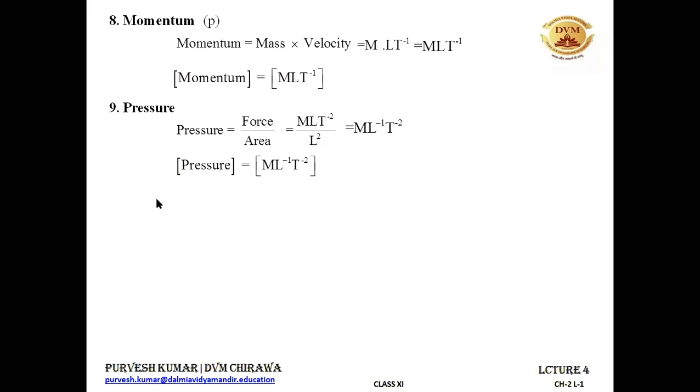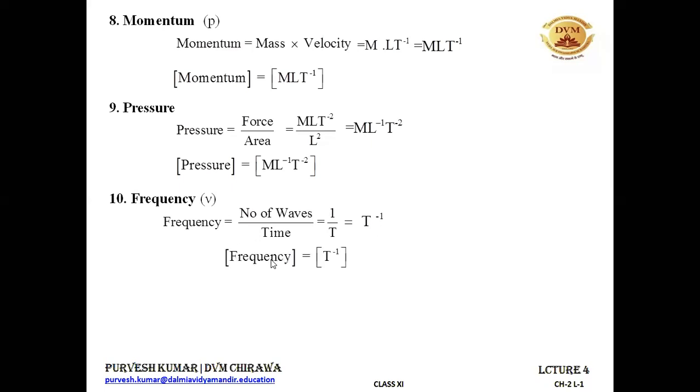Let's take the last physical quantity for this lecture. Frequency, denoted by nu. We know frequency is the number of waves per unit time, and the number of waves is just a number, so it won't have any dimensions. So we'll just write 1 in place of it, and time can be represented as T. So it can be represented as T minus 1. So the dimensional formula for frequency is equal to T minus 1.